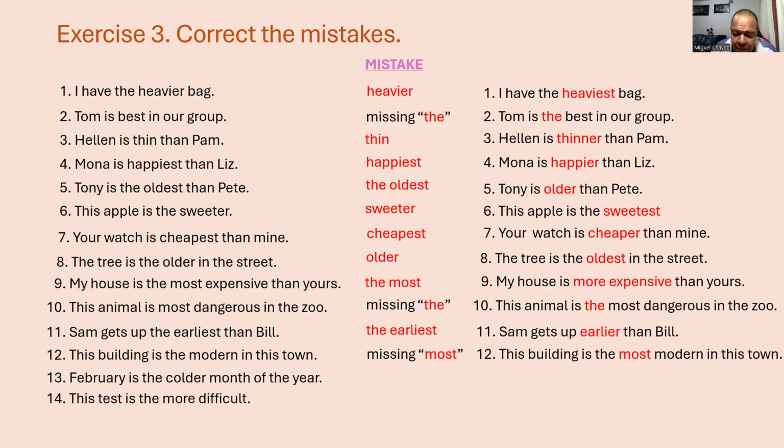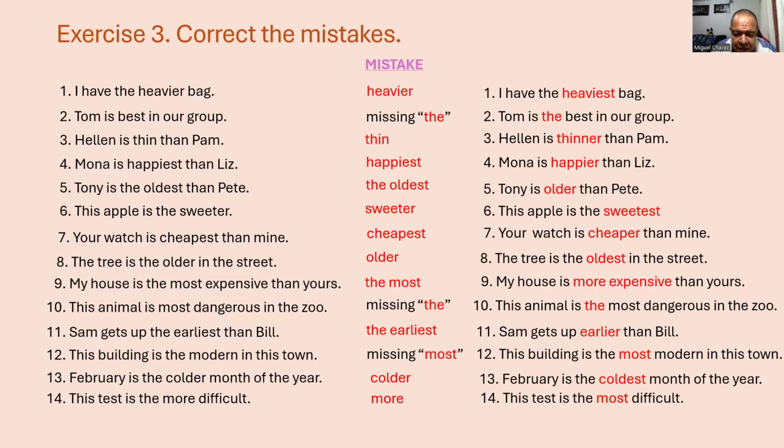This building is the most modern in this town. Number 13. The mistake is colder. February is the coldest month of the year. Number 14. The mistake is more. This test is the most difficult.